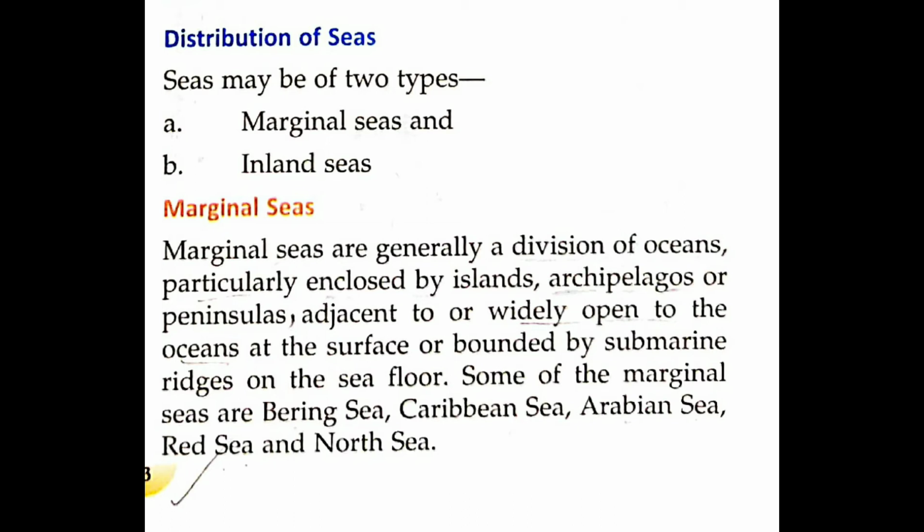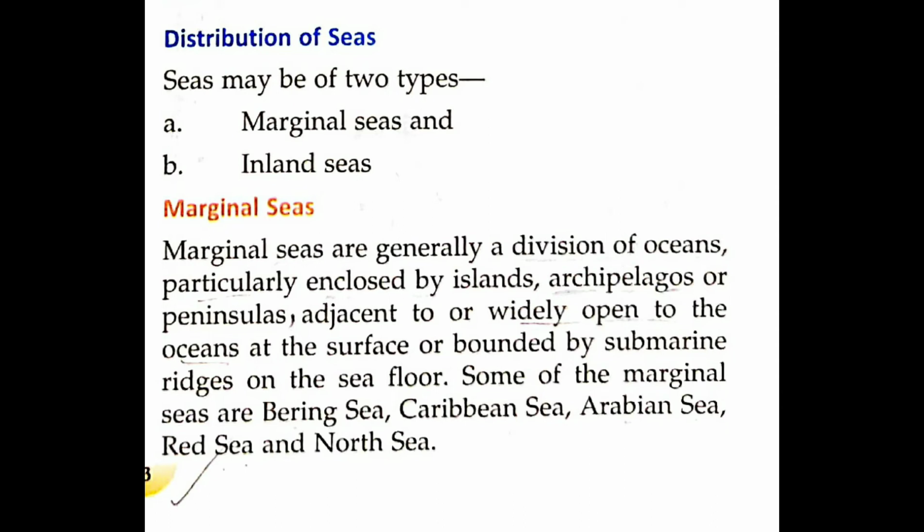Some names of the marginal seas are: first is Bering Sea, second is Caribbean Sea, third is Arabian Sea, fourth is Red Sea, and the fifth one is North Sea. These are the five examples of marginal seas. It is also the answer to our detailed third question, so you have to read it carefully.